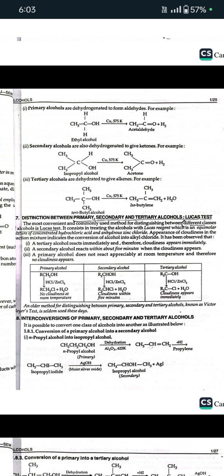An older method for distinguishing between primary, secondary, and tertiary alcohols is known as the Victor Meyer method, which is seldom used these days.